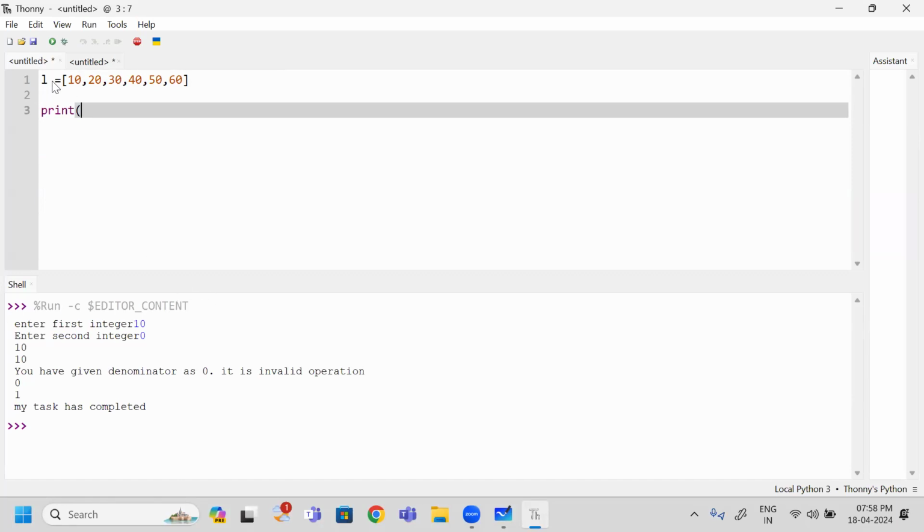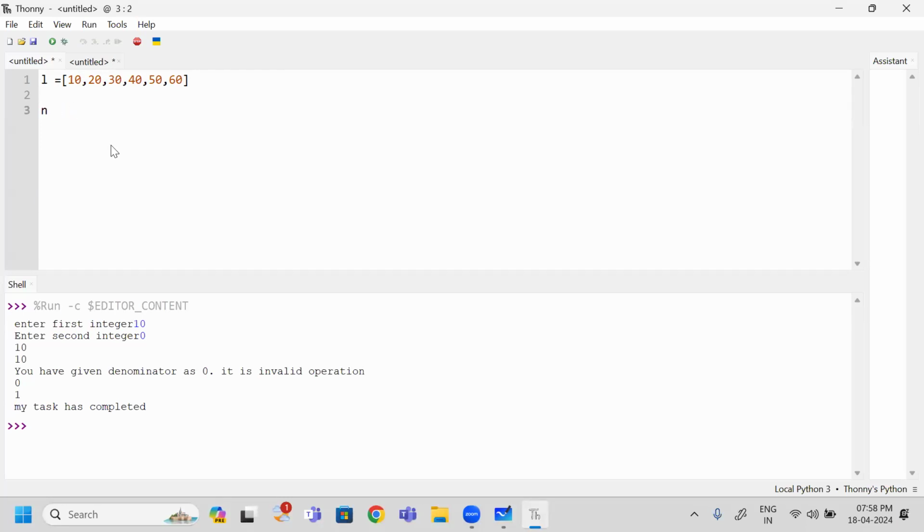That element's index I will give, and I am expecting the respective element. So here I am asking the end user n equal to which index element the end user is expecting. How am I going to take it? Integer type. Index is always integer type.